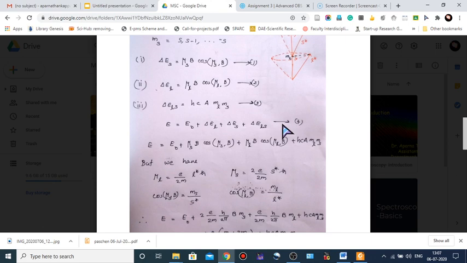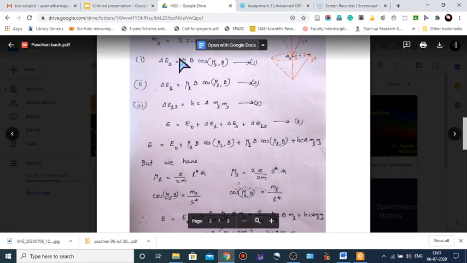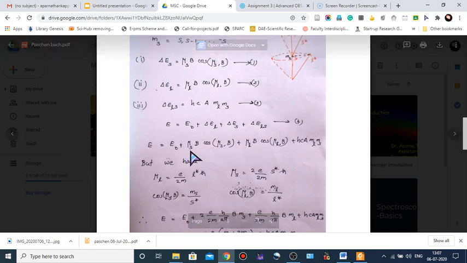Substituting these three equations in equation 4, E equals E0 plus mu B cos mu S B plus mu L B cos mu L B plus hcA ML MS. And this last term is due to the small amount of the remaining interaction between mu L and mu S.